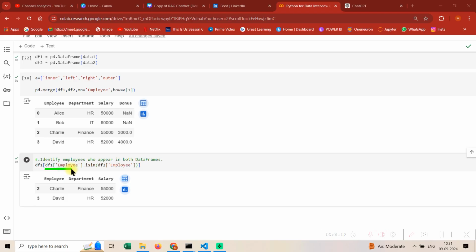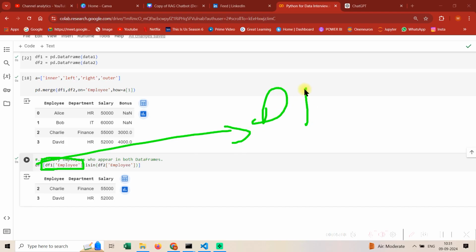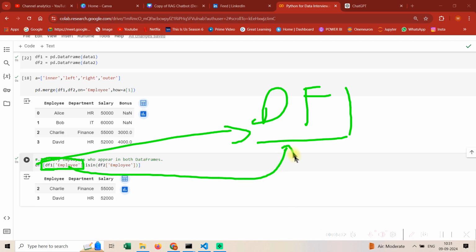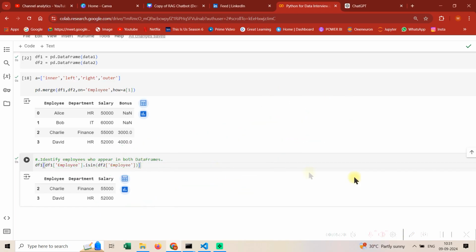Okay, the thing is, what I'm doing, I'm saying filter. So I'm filtering df1. Which column am I filtering? Employee. How am I filtering? Is in. That means give me only those employees which are in df2 employees. Guys, it's like English only. So the main thing was just to give you an idea of is in. So I hope this is clear. I don't think this requires a revision.